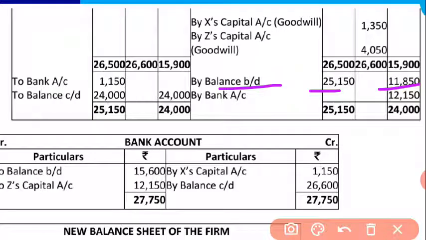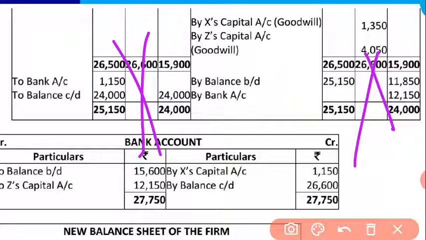Now see, in the question you have the entire capital of the new firm as 48,000. So this will be divided among the old partners, the remaining partners, in the new ratio. So they are getting 24,000 each. So you have to write 24,000 in front of X and Z. Now there is no need for Y, because Y is already finished.